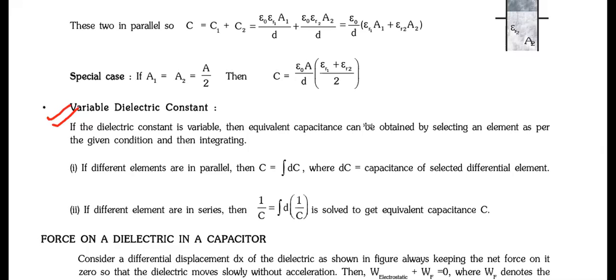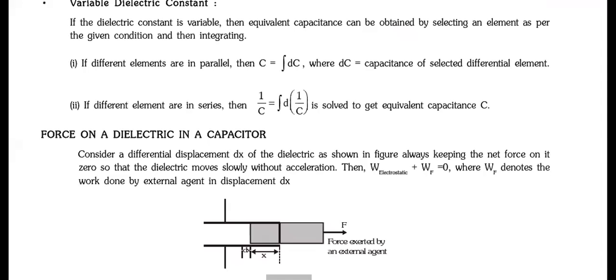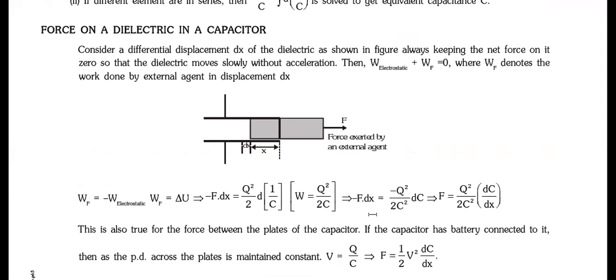Then we talked about force on a dielectric in a capacitor. So I hope all of you remember this concept. Yes or no? Everyone remembers the formula? We derived it. We just equated it with work done. F dot dx is equal to, tell me, half q square into dc, because capacitance will change now. The capacitance will change, right? This is not the correct definition, this is just the expression. We have derived the whole expression.